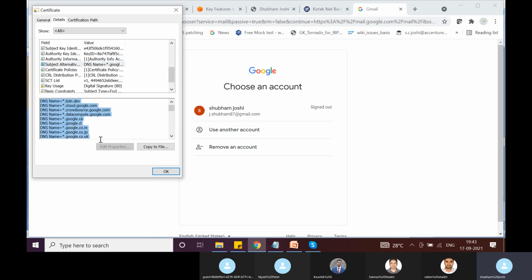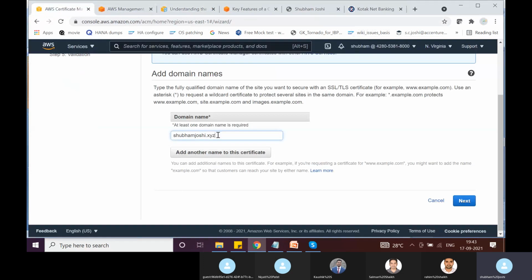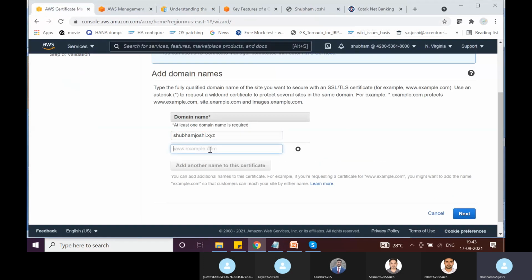These are a lot of other domains. So basically the same certificate is valid for other domains also because they have mentioned all those domains as part of subject alternative names. So you can add other domains here also, or you can even create a wildcard.